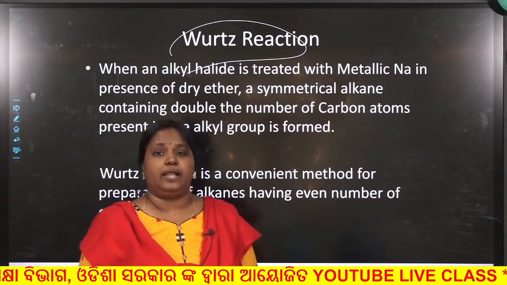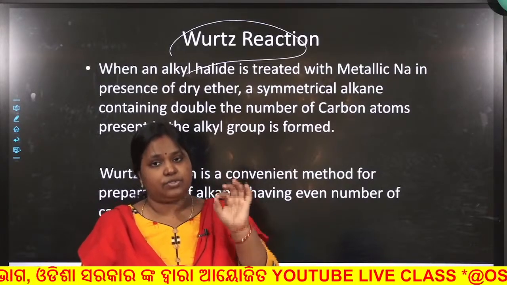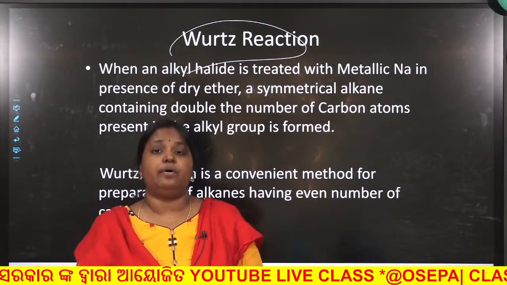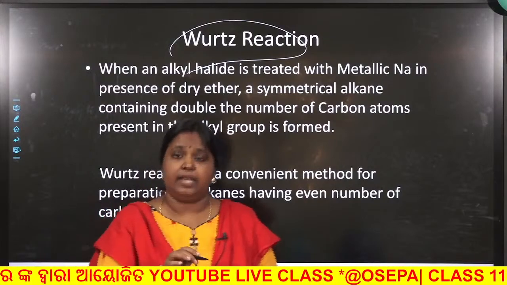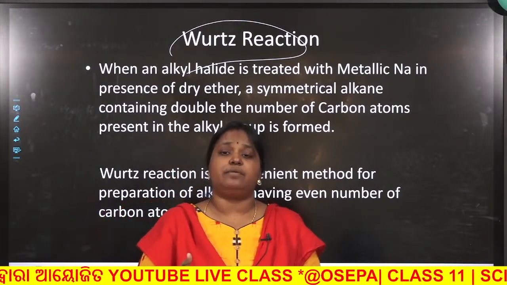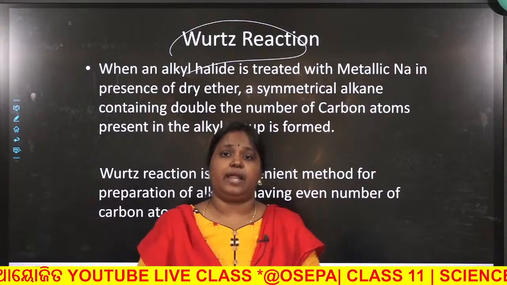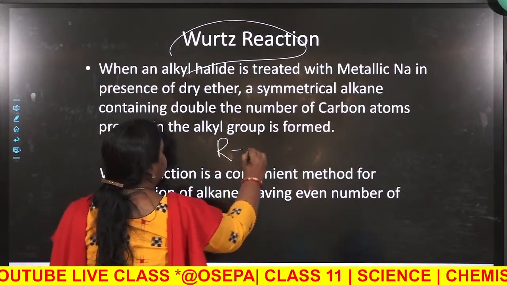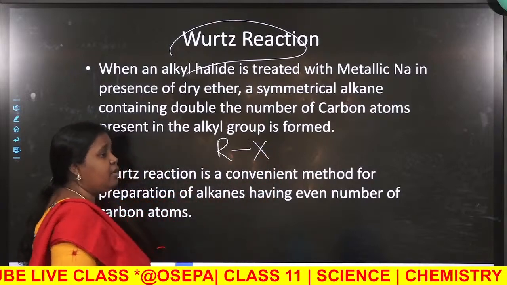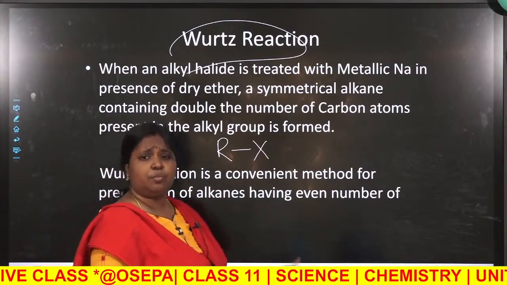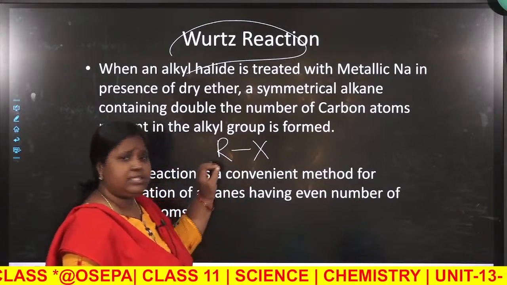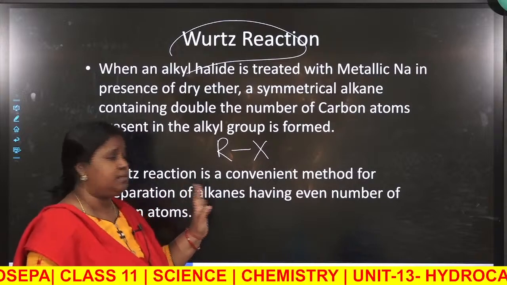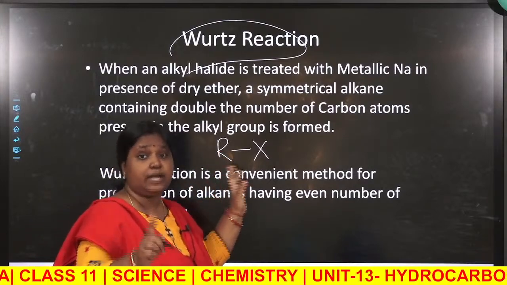Alkyl halide reacts with metallic sodium in presence of dry ether to give alkane, and that alkane has twice the number of carbon atoms than the alkyl halide from which it is being formed. So I write R X, a very simple reaction to remember. Don't try to mug up things. First you understand the chemical reaction, then you can write it down in your own words. But first you must understand the reaction.